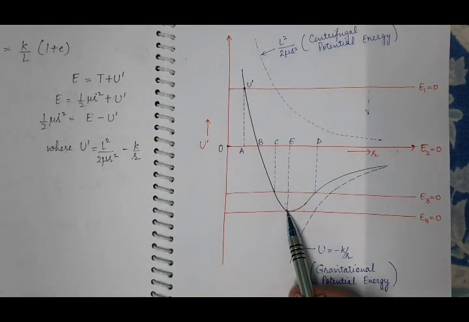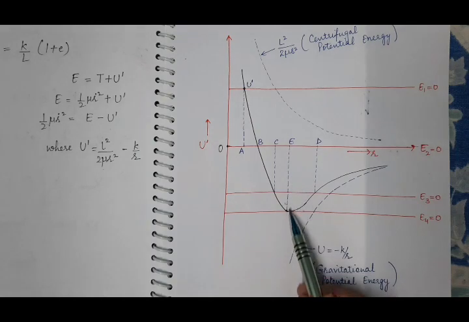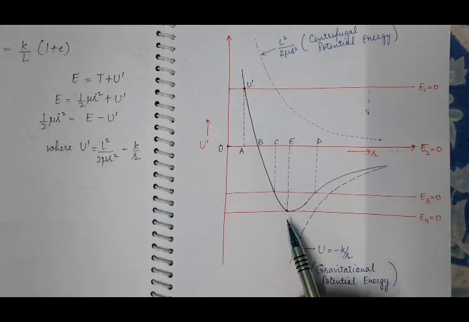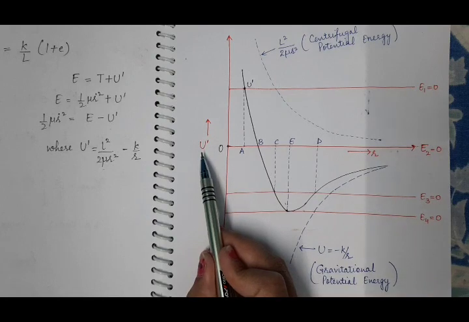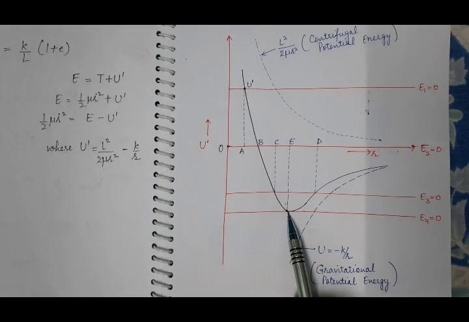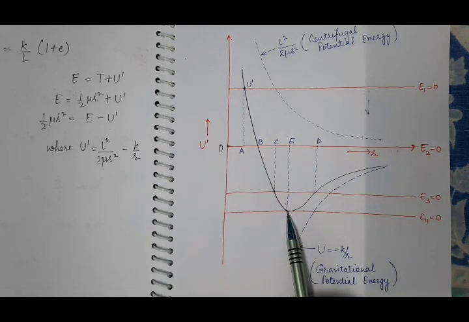And at the point denoted by E, this U dash, the effective potential energy, is minimum, and corresponding to this point, kinetic energy will be maximum.